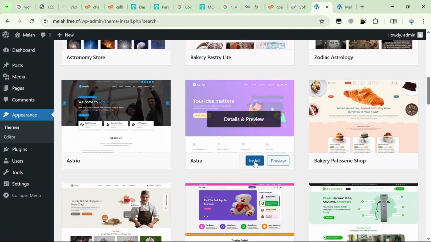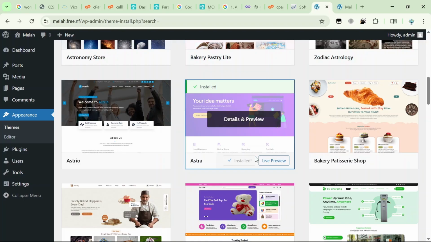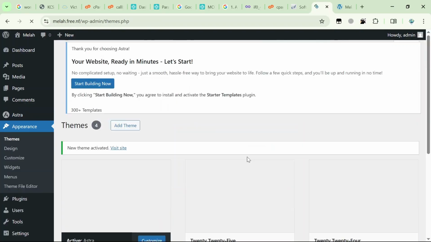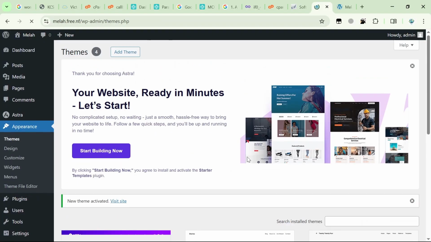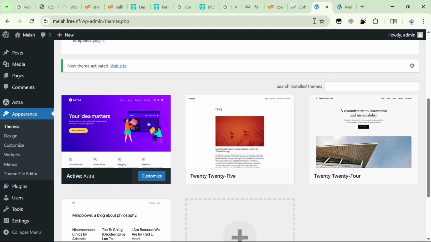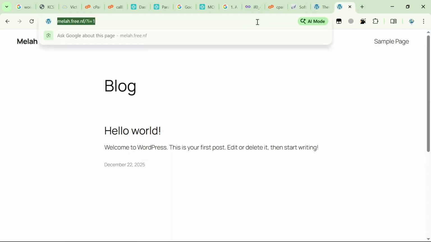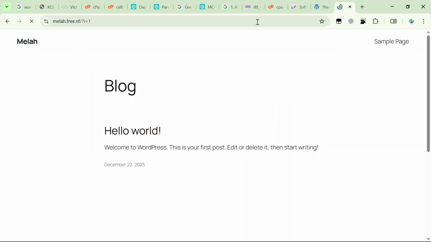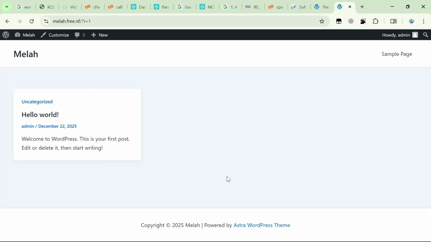And here you go, here's the Astra. This tells you how popular the theme is, because it's easy to use, and it generally has good customization. Now once you've installed it, you'll activate it, and here you go. When you refresh the page, it changes in format, and now it looks like this.